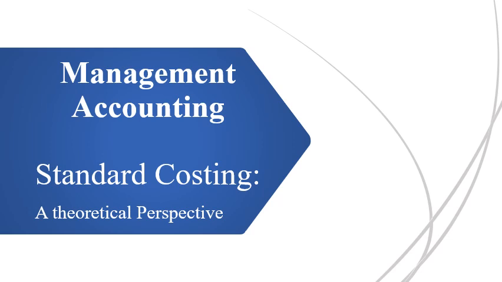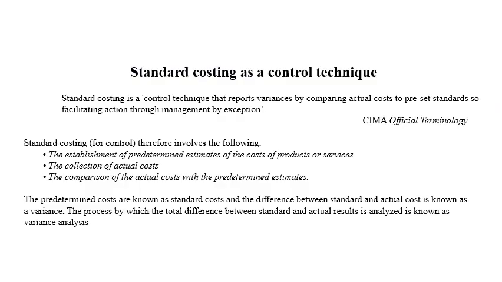Why do we need standard costing? What advantages can we get by making standards, and what problems can we face having a standard costing? Basically, standard costing is considered a control technique because it helps to measure the resources that should be consumed on our product. These resources are your direct material, direct labor, and factory overheads.